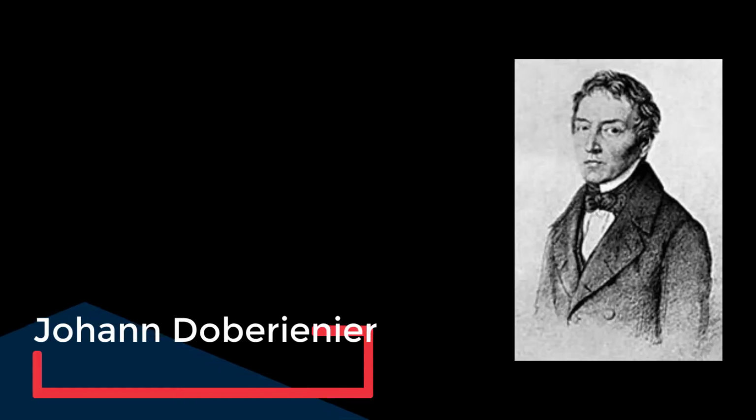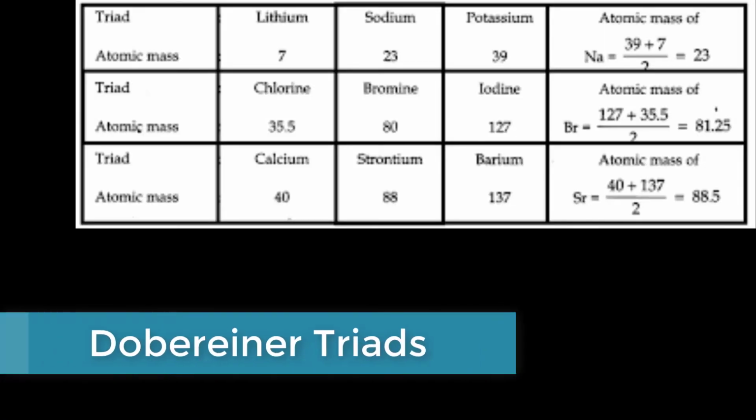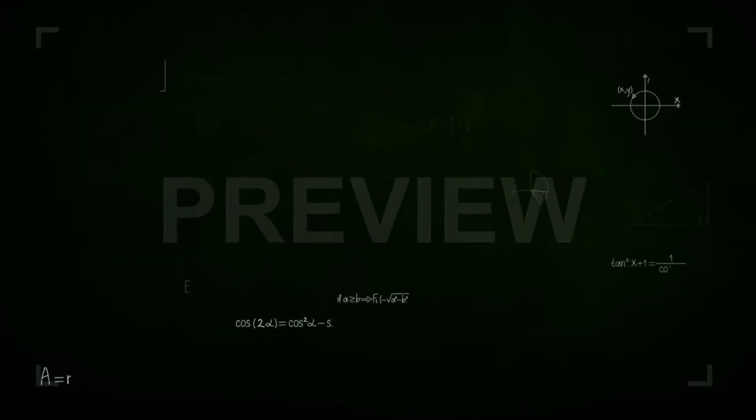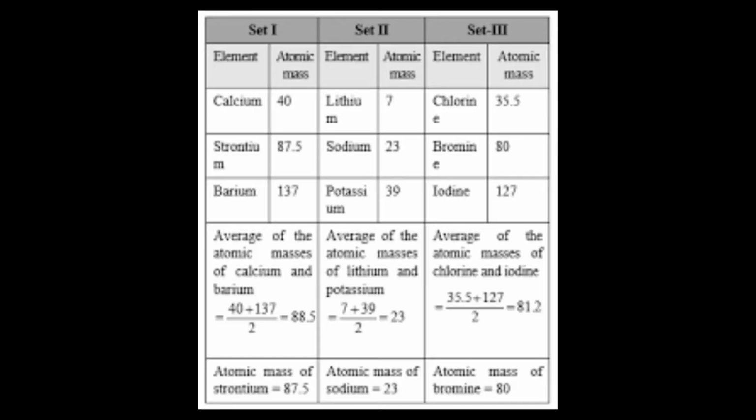Anyway, let's come back to Dobereiner. He made this kind of tables which used a mathematical concept. Kind of mathematician dude. He said that the atomic weight of the middle element is the arithmetic mean of the weights of the other two elements above and below. But that didn't work so much. So bye bye.